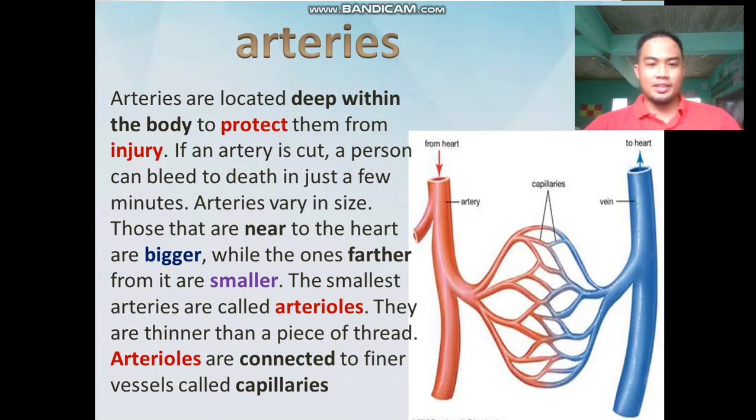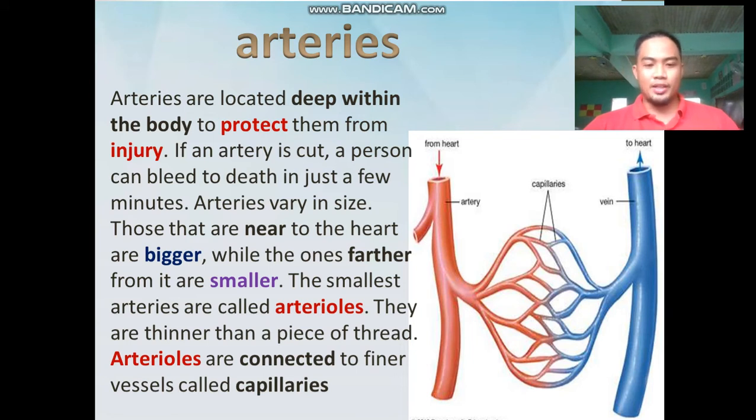The arteries are located deep within the body to protect them from injury. If our artery is injured, it can cause death in just a few minutes. The size of our arteries is much bigger near the heart.